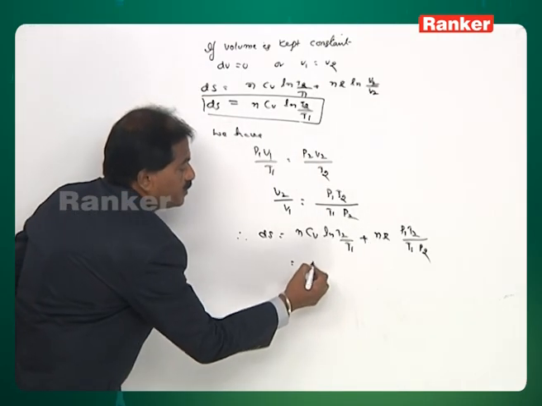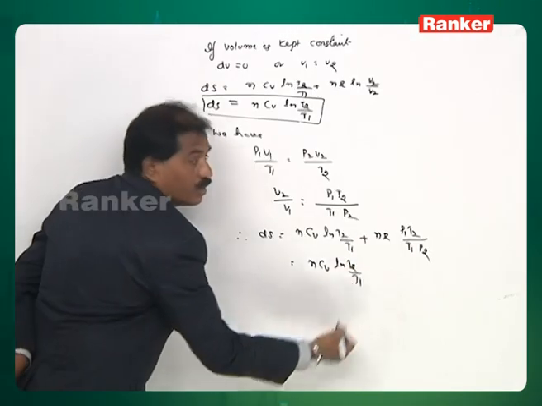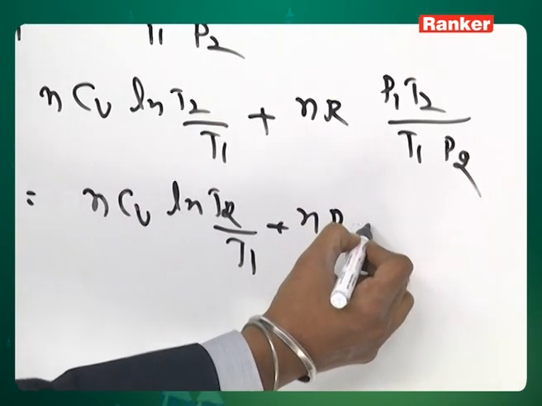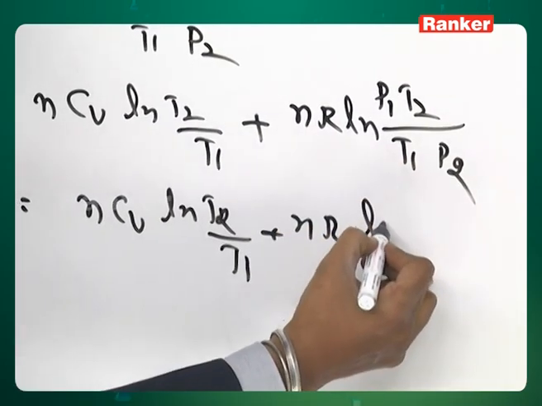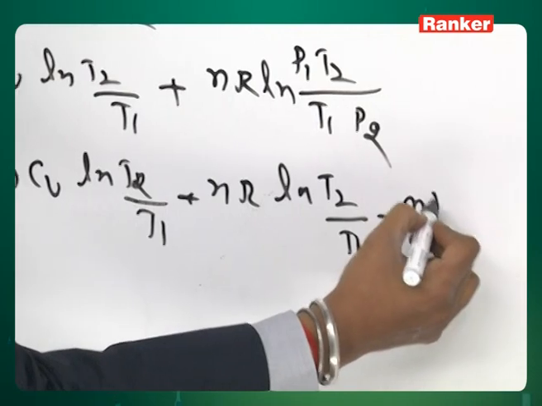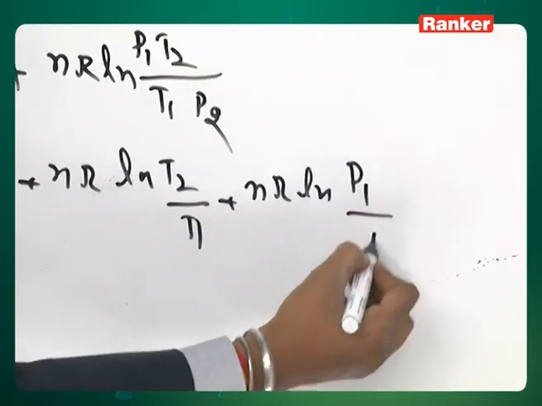Therefore, I will represent this expression like this: nCV ln T2 upon T1 plus nR ln T2 by T1 plus nR ln P1 by P2.